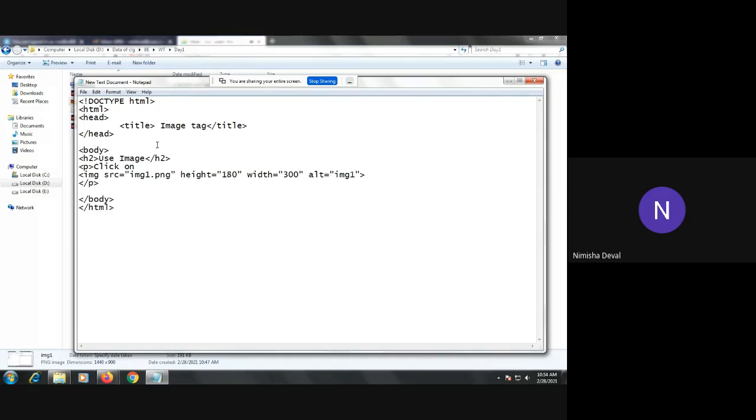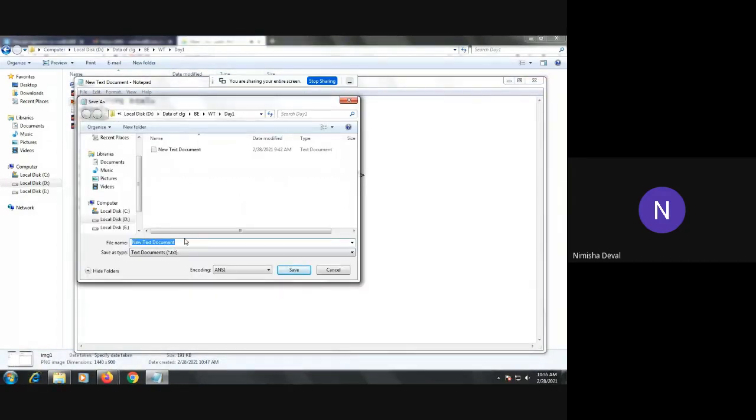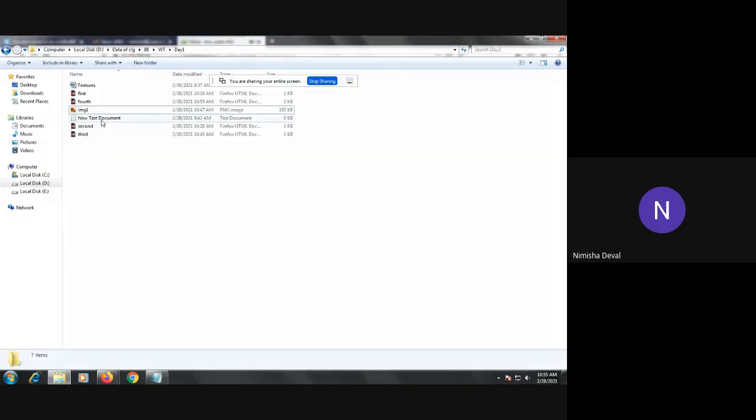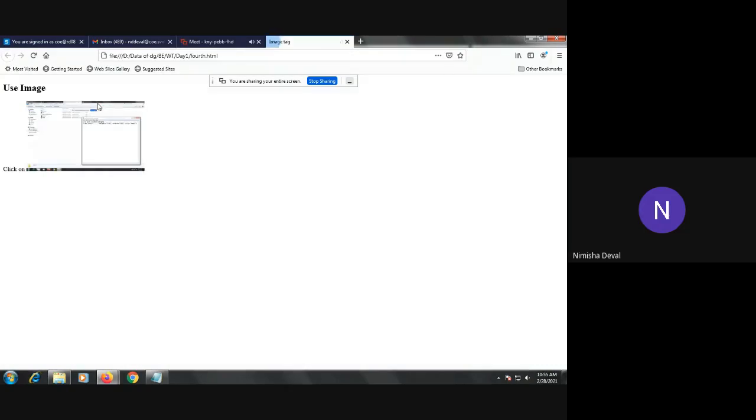Okay, so I will save this program as a fourth one, or you can save it as a picture, no issues. Okay, now I will open this. Directly the image gets opened, right?